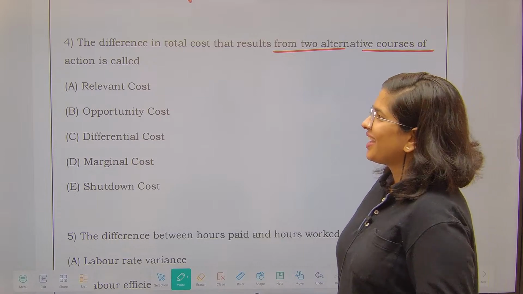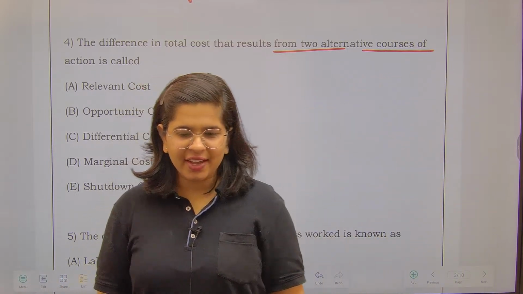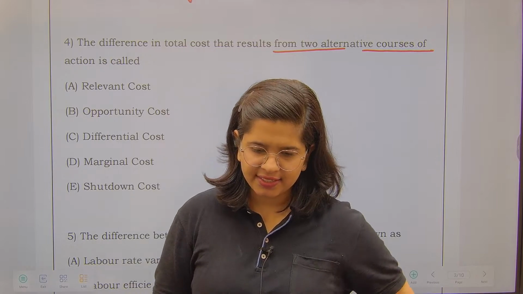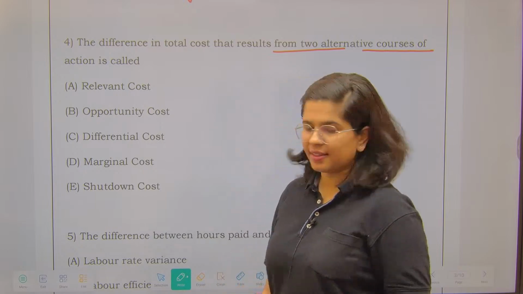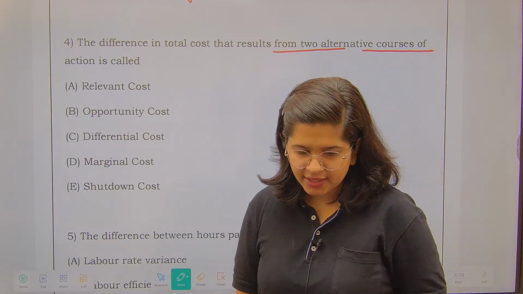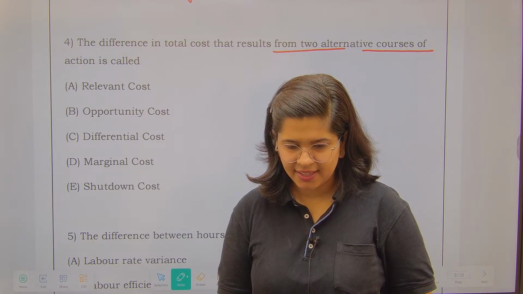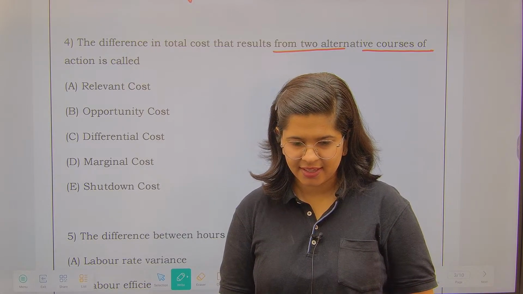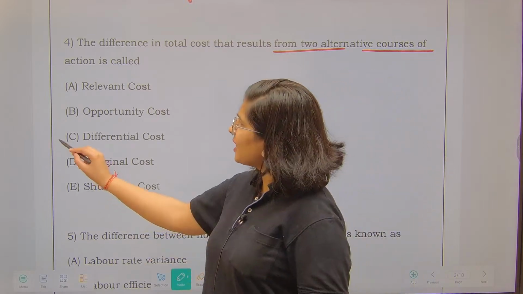Anyone else who would like to try? What is the correct answer for this? Yes. So C is the correct answer.